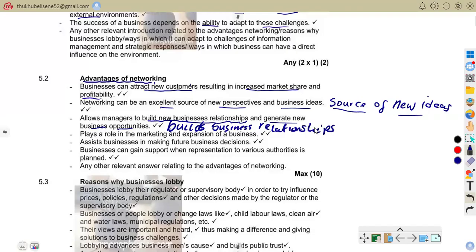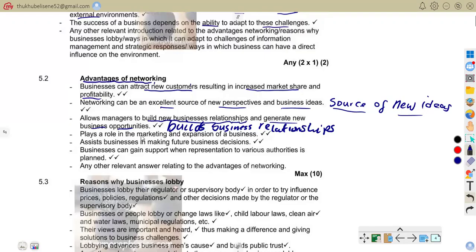It means networking helps managers build relationships with suppliers, investors, as well as partners. For example, a small shop owner meets a wholesaler who offers cheaper stock. A relationship is going to be created.